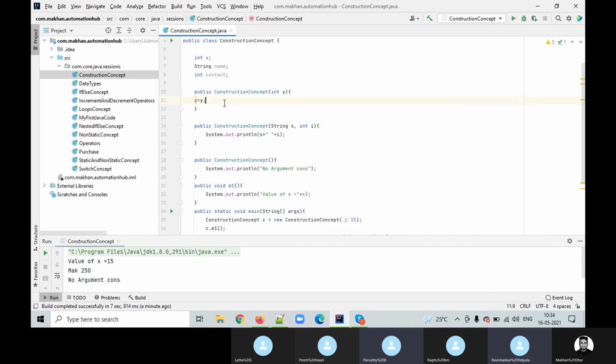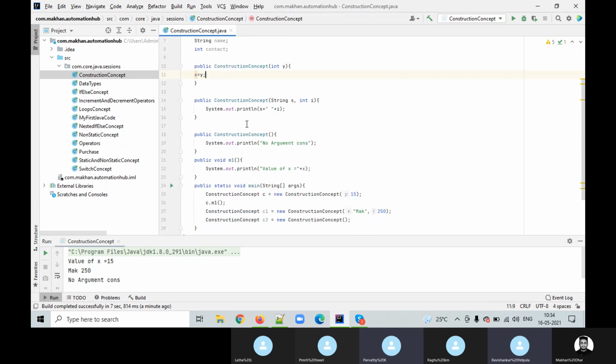But why do we use a constructor? We use the constructor to initialize the variables and the objects. That is the constructor method. We can print anything, we can do any action, because a constructor is also a method. But what is the best practice? We use the constructor to initialize the variables.